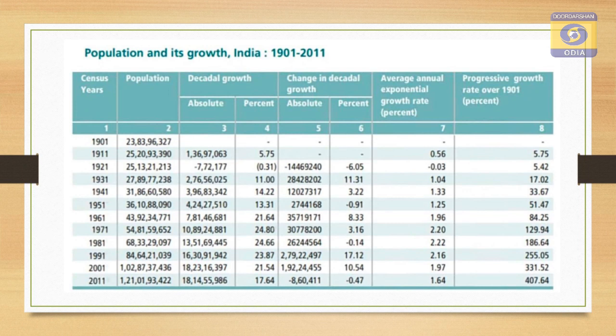This is a table which shows how the population of the country is changing over a period of time from 1901 to 2011, and the growth rate, represented in percentage, is changing over time, and gradually it is declining.